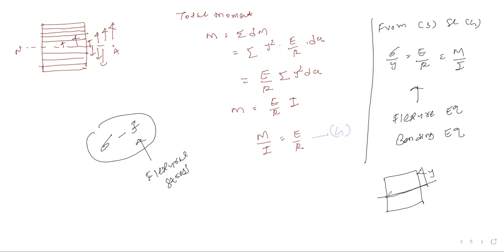E is the modulus of elasticity, R is the radius of curvature, M is the moment, and I is the moment of inertia. Please confirm me.